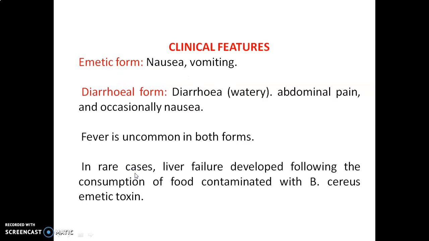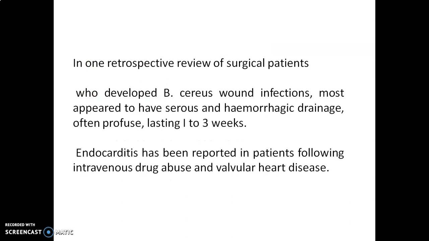Then the clinical features: the emetic form causes nausea and vomiting, whereas the diarrheal form causes diarrhea with watery stool, abdominal pain, and occasionally nausea. Fever is uncommon in both forms. In rare cases, even liver failure can develop, as the emetic toxin can cause food contamination. Only in rare cases can liver failure be observed.